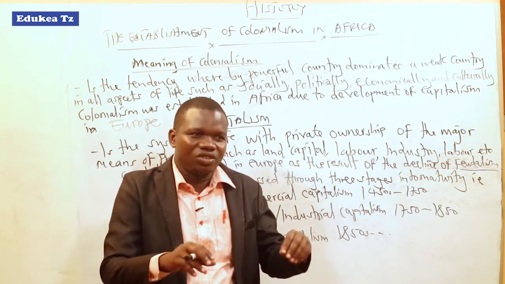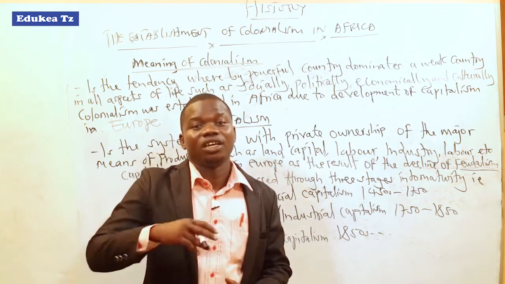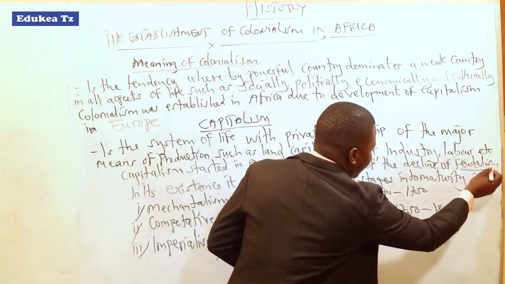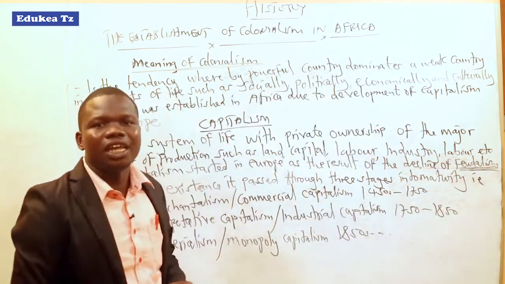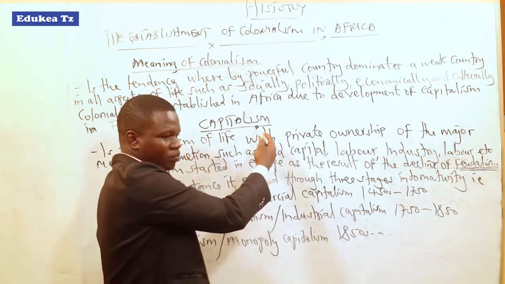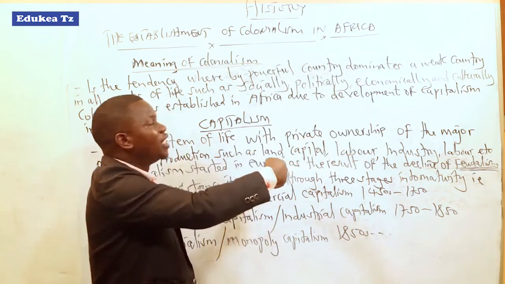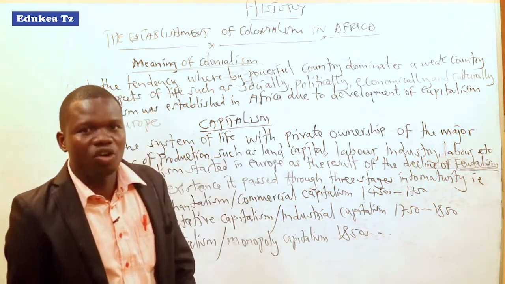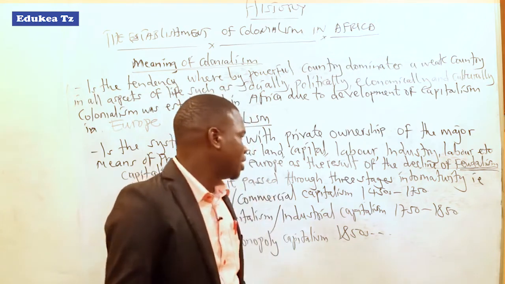They claim those were only practiced in Africa and not in Europe. So in their life, they started with feudalism. The collapse of feudalism marked the beginning of capitalism. And this capitalism later led to the establishment of colonialism, or the colonization of the African continent.